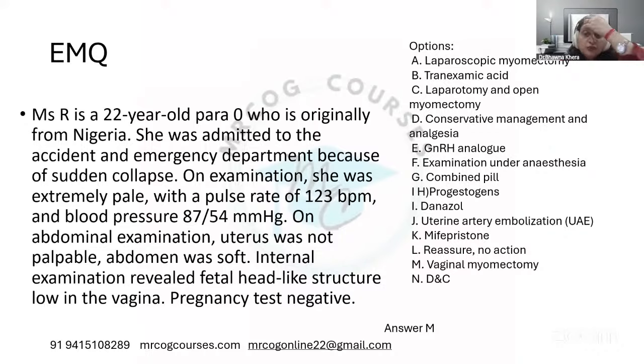Now what we can do in this case? Yes, it is a fibroid which is in the vagina. It's basically the prolapsed fibroid. Now what we can do for this, what is the correct answer to this question? Yes, F is one option. That is examination under anesthesia.